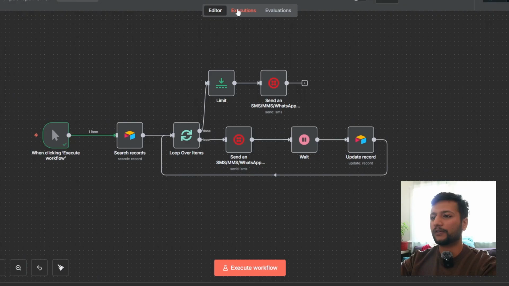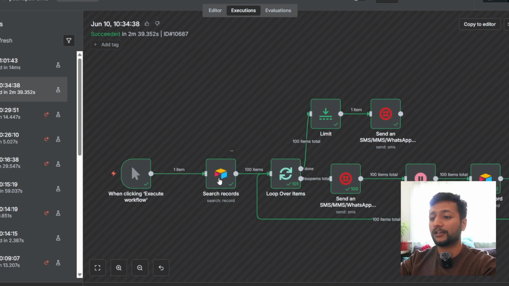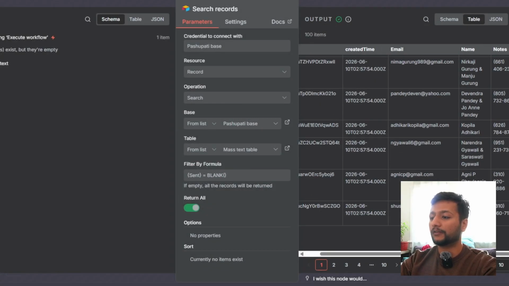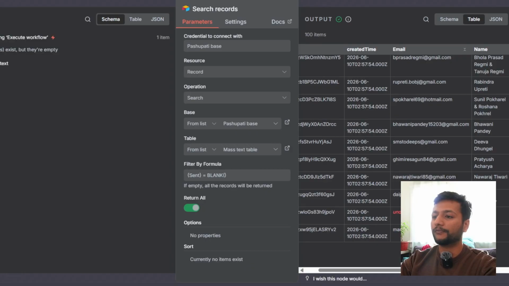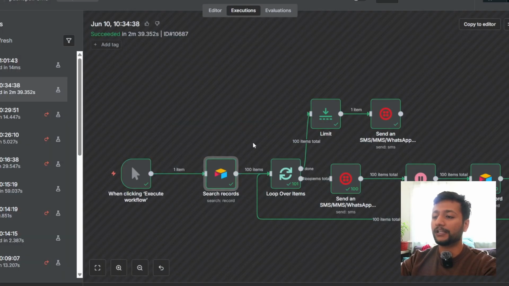Okay, let me pull out one of the executions that ran already. So the trigger is where it starts, either manual trigger as of right now or Telegram trigger once the message is received on Telegram. Then it pulls out all the records from Airtable. Airtable has information of all the people, all of the community. It has almost 1700 people, their phone numbers, their email, their name, and everything.